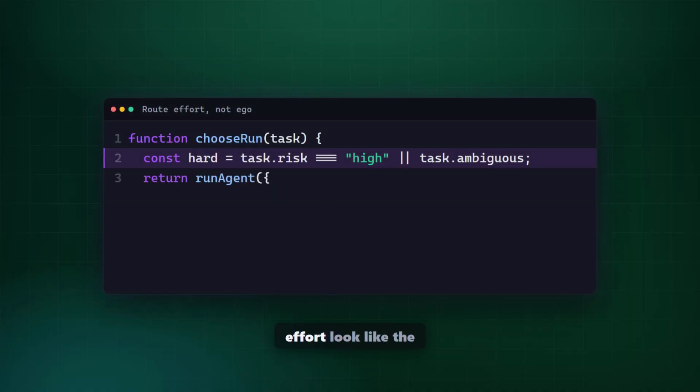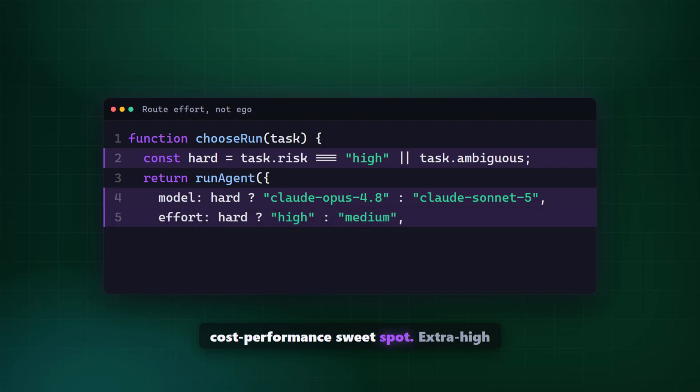The effort dial is the part to use carefully. Low and medium effort look like the cost-performance sweet spot. Extra high effort can match Opus on some tasks, but reasoning tokens can eat the savings. The smart move is not max effort. It is routing effort by task risk.